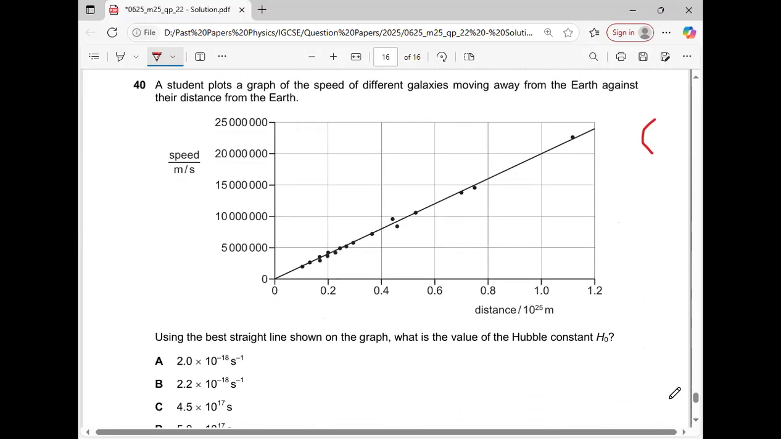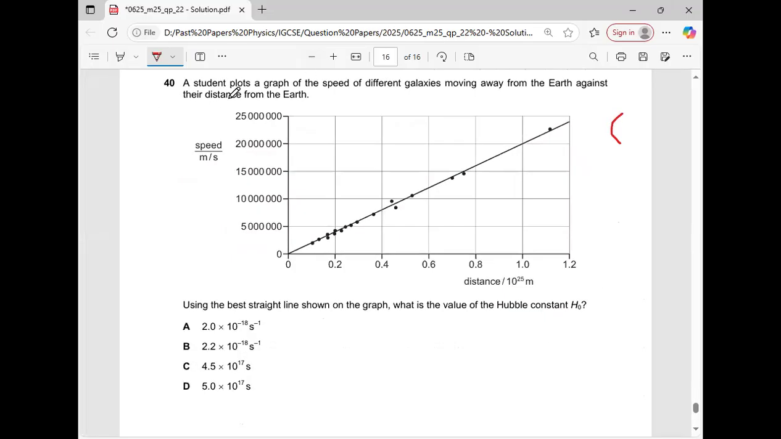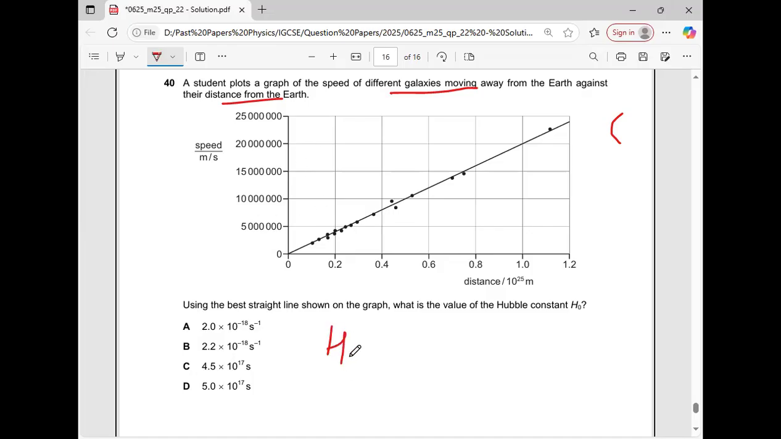Question number 40. A student plots a graph of the speed of different galaxies moving away from the Earth against their distance from the Earth. Using the best straight line shown on the graph, what is the value of the Hubble constant? We know that the formula of the Hubble constant H0 is equal to v over d. v is the speed of recession and d is the distance from Earth. We will consider this value because it's the exact value over here.